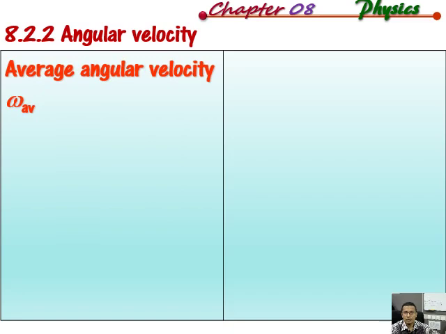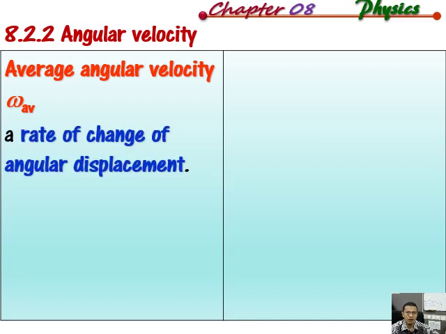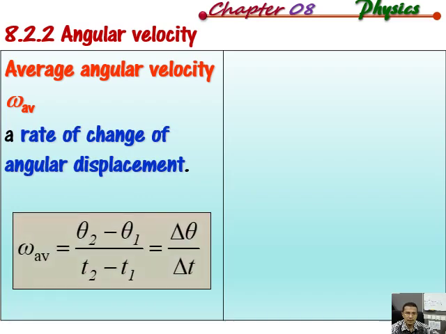So we have two types of angular velocity. One is average, another one is instantaneous. Firstly, we look at the average angular velocity, symbolized by omega with the subscript AV, where the AV stands for average. It is defined as the rate of change of angular displacement. Mathematically, we can write omega AV equals delta theta, the change of angular displacement, divided by delta t, the change of time, where the symbol delta refers to the change.